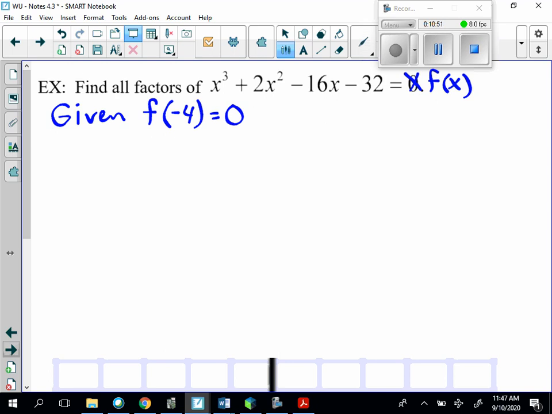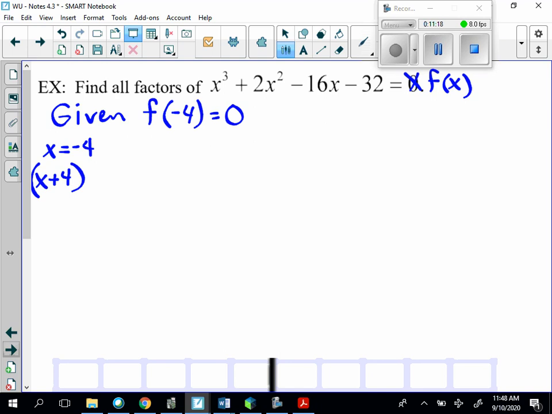And we're going to say, given that f of negative 4 is 0, so we're saying that's a 0, let's find all the factors. So one factor is the given. If f of negative 4 is equal to 0, then x is equal to negative 4. That means x plus 4 is one of the factors.